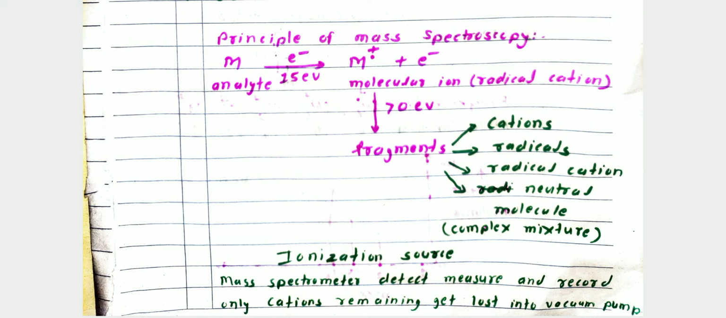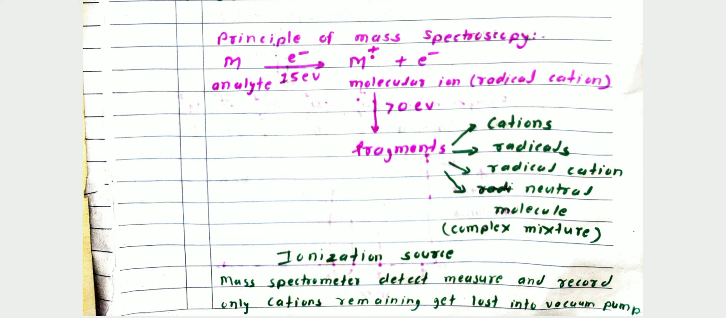Then we focus on cations. How do cations form? Any molecule loses electrons, then formation of cations. Cations are positively charged species. By losing an electron it acquires a positive charge. Therefore cations are positively charged species, anions are negatively charged species.